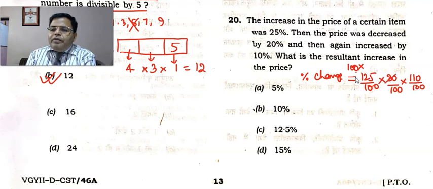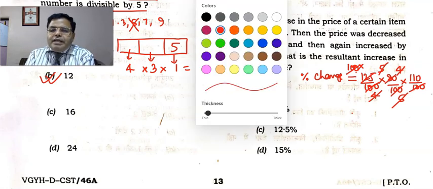So 125 by 100 is 5 by 4, and 80 by 100 is 4 by 5. So the 5s cancel, the 4s cancel, and the 100 and 100 cancel. So we get 110. It means the increment is 10% only. So the answer is 10%.